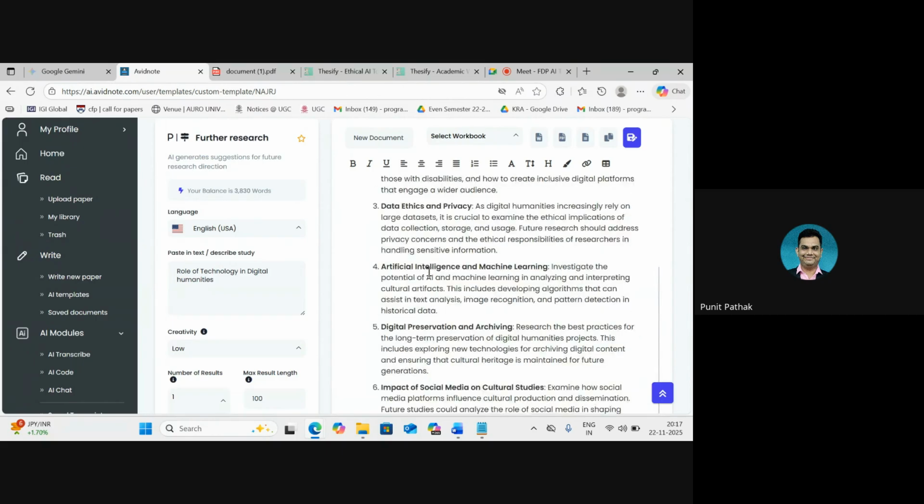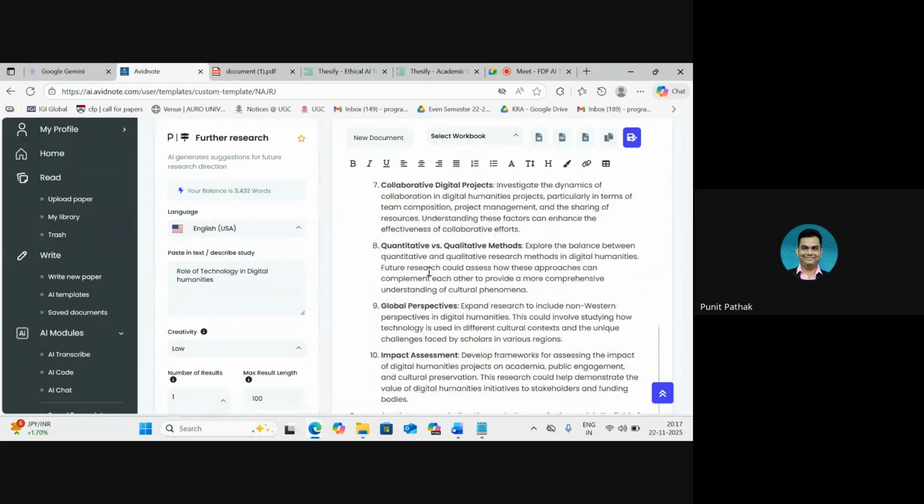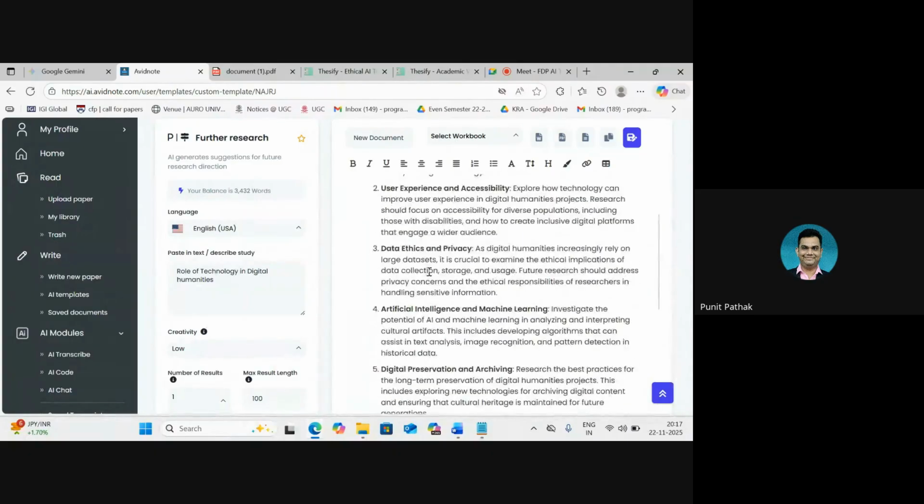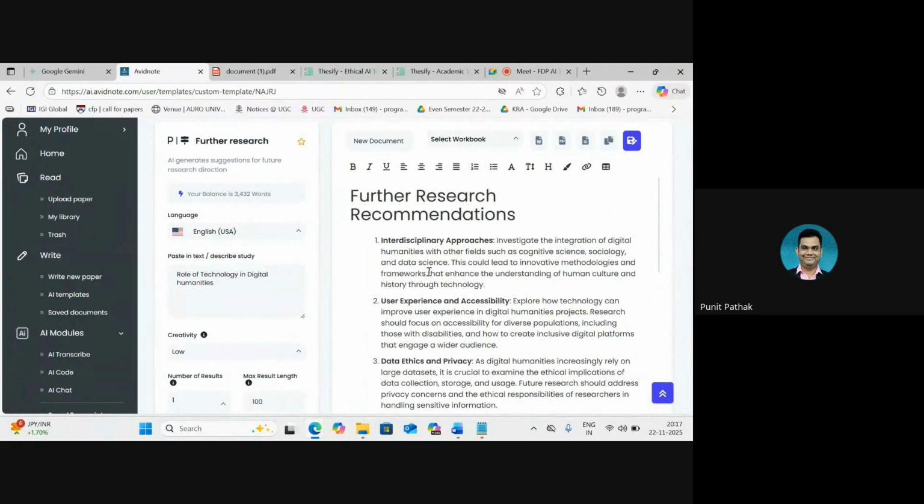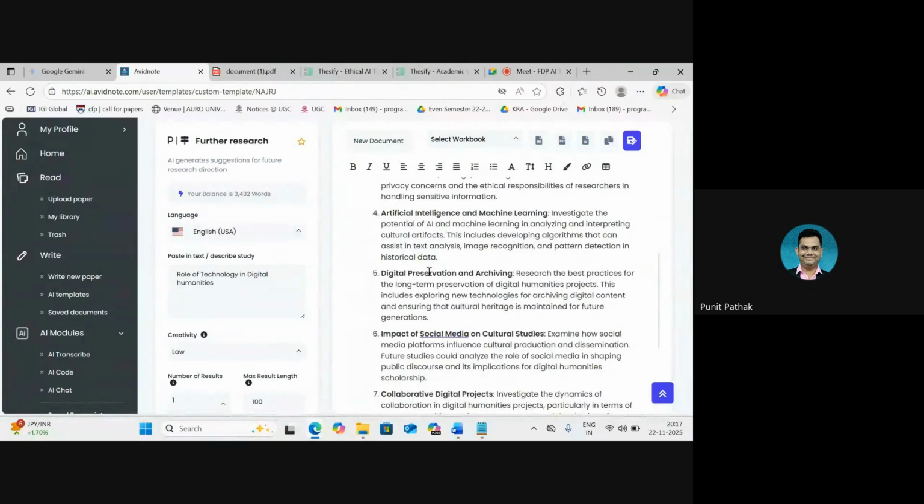And on the basis of just even a topic, it allows us to have this detailed list of further topics to look into. So it's very good in that way with ideating purposes and how it allows us to get a general direction of thought when it comes to writing.